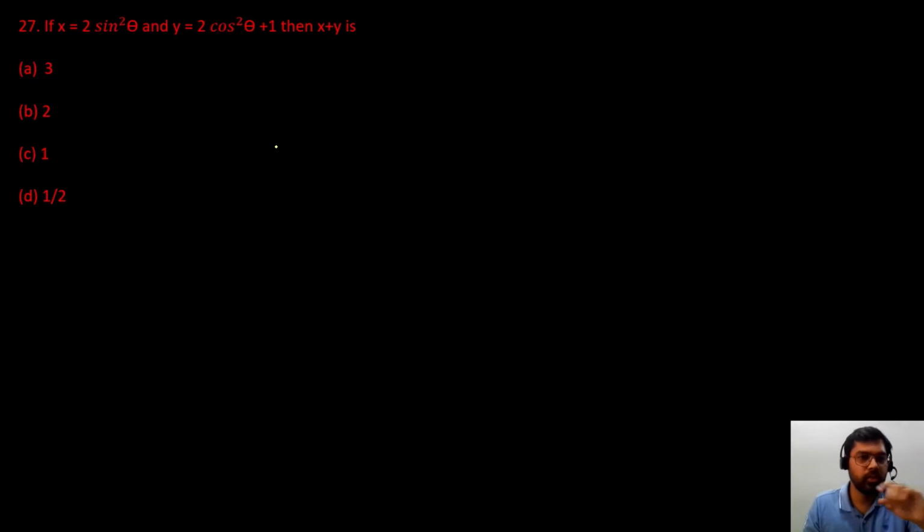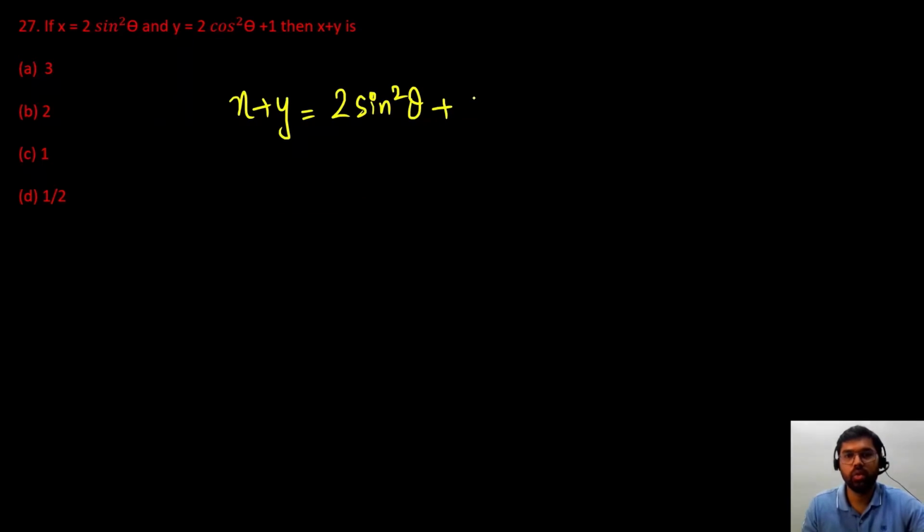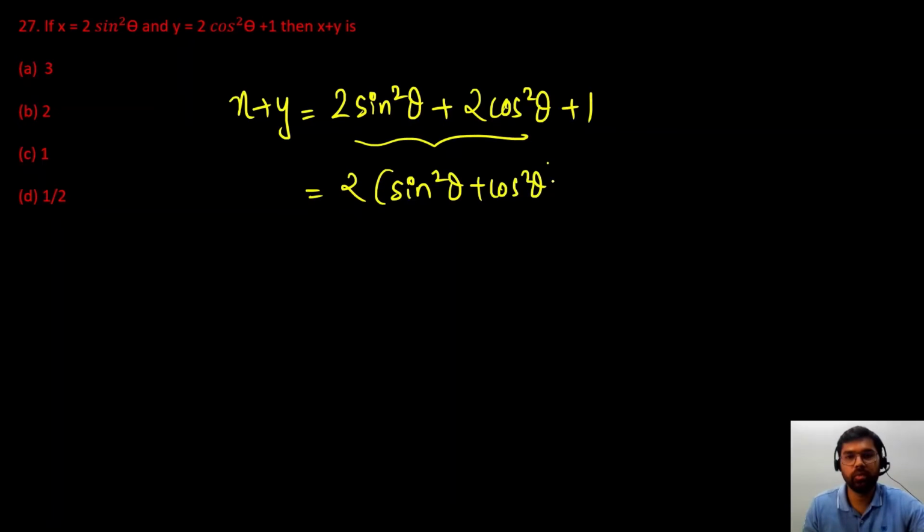Question number 27. So 27 is given कि x की वैल्यू 2 sin square theta है, y की वैल्यू है 2 cos square theta plus 1. So x plus y कितना होगा? We'll add both the given right hand side. तो 2 sin square theta plus 2 cos square theta plus 1. दोनों टर्म से 2 कॉमन निकालेंगे. So we'll get an identity sin square theta plus cos square theta is our first identity. So this will be 1. So 2 plus 1, 3. Answer is 3.